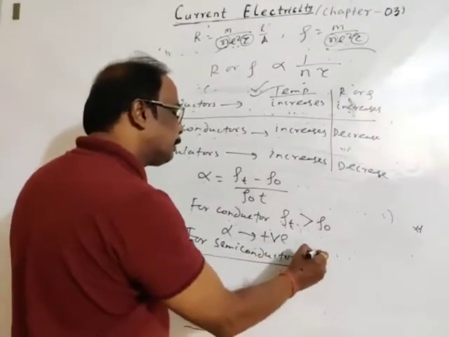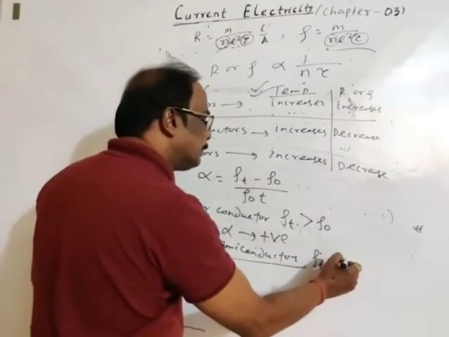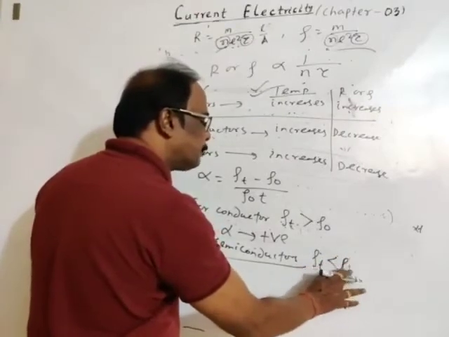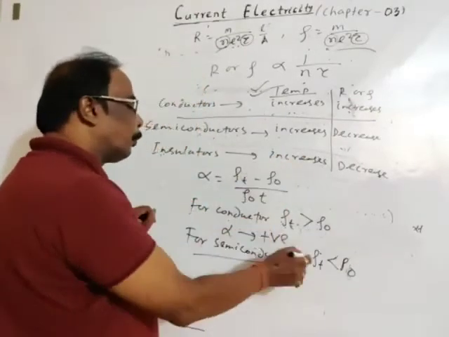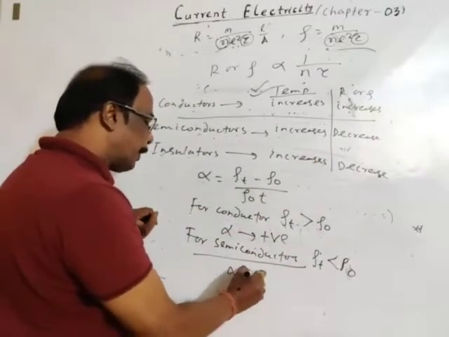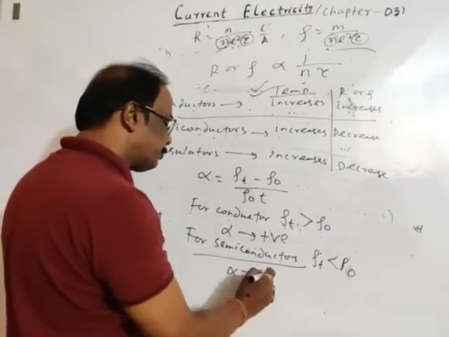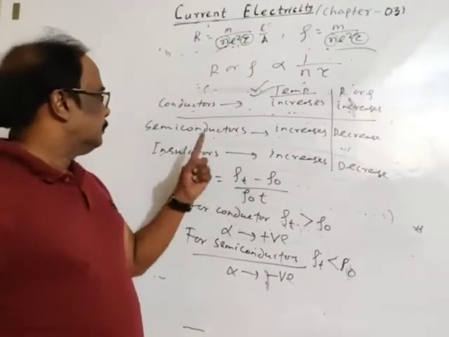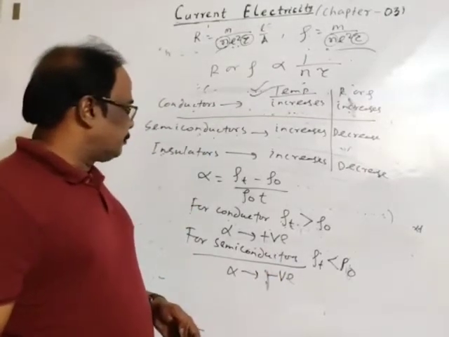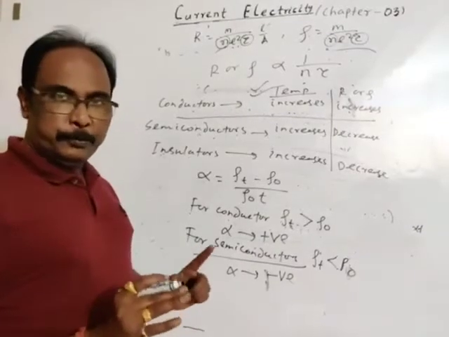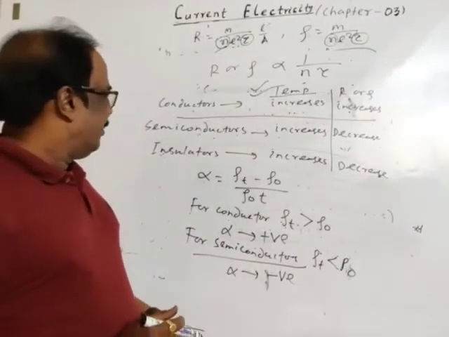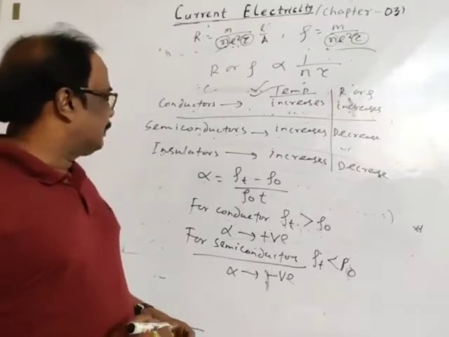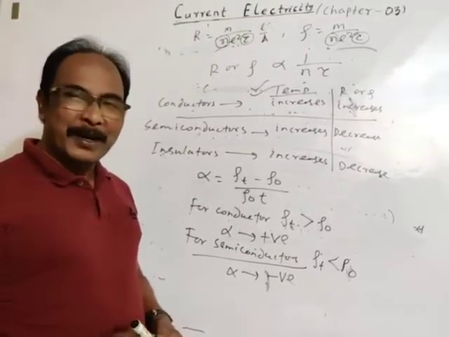For semiconductors, resistance or resistivity decreases with increase in temperature. So rho T is less than rho 0. So alpha is negative. So alpha is negative for semiconductors and insulators also, we may say. So this is about conductor, semiconductor and insulator.